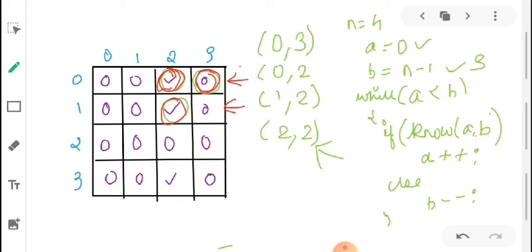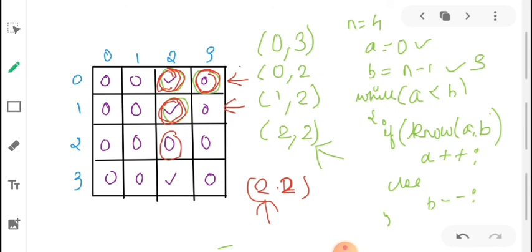Now 1 and 2. So 1 knows 2. So we can say that 1 is also not our celebrity, because a celebrity is a person who knows nobody, but here 1 knows 2. That's why we did A plus plus again. Now A and B have become equal, so we'll come out of the loop and return whatever the value of A is.